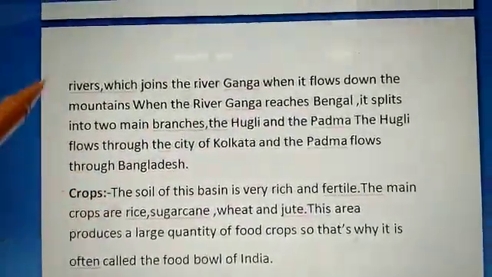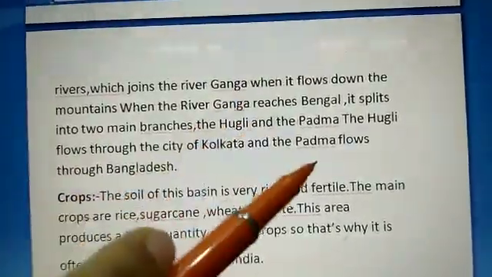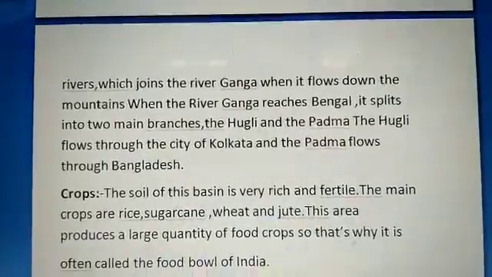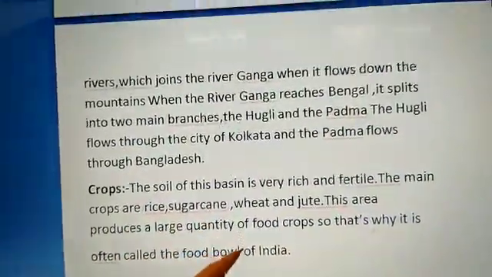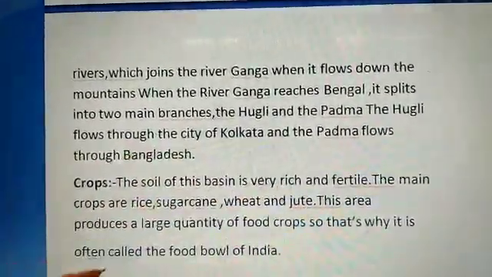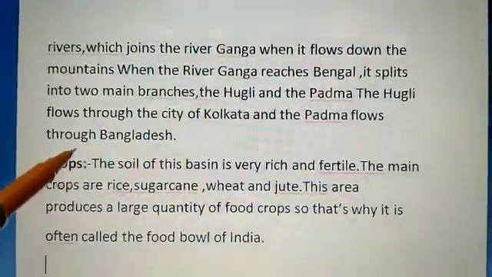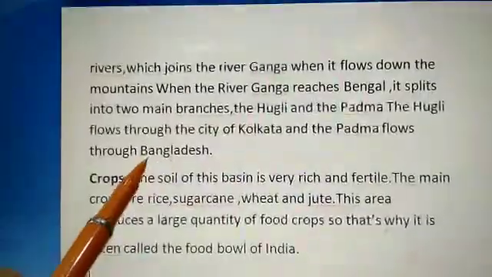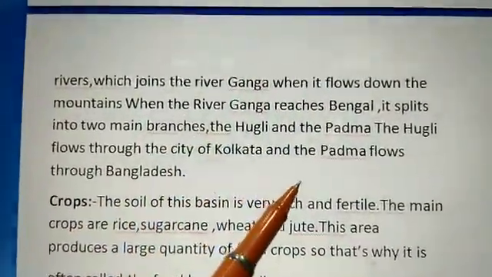At last, when the Ganga river reaches Bengal, it splits into two main branches, Hooghly and Padma. The Hooghly river flows through the city of Kolkata, and the Padma flows through Bangladesh.